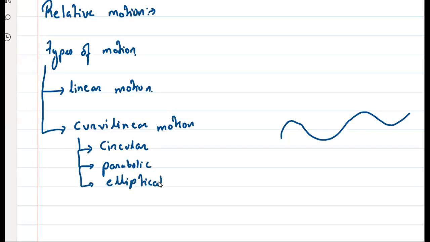So these are just the shapes of the path taken. ठीक है? सबको समझ में आ रहा है? सबको यहाँ तक समझ में आया? Right? Yes or no? Yes, sir. Next is periodic motion.